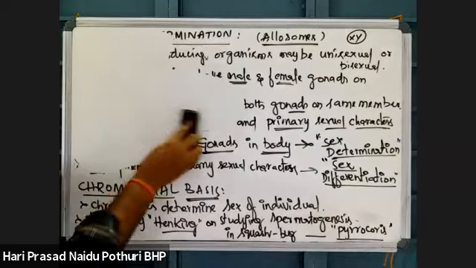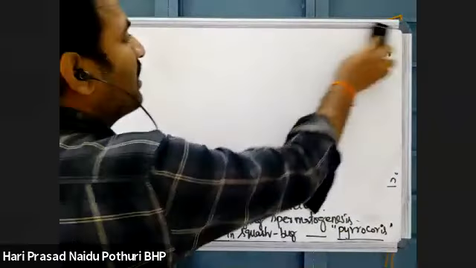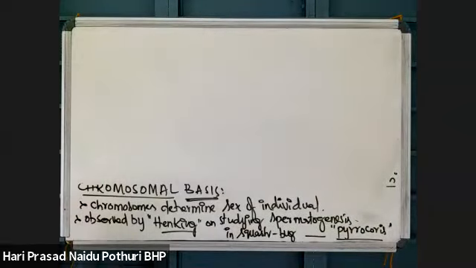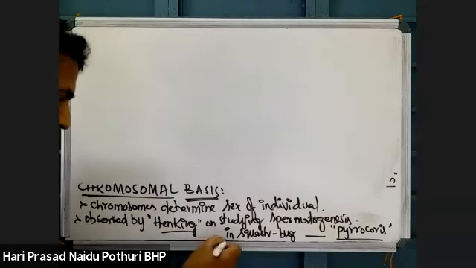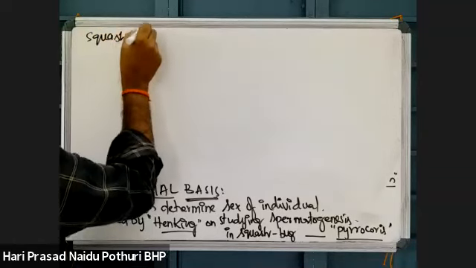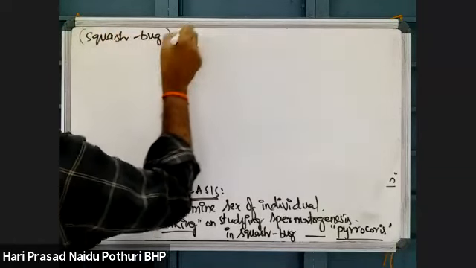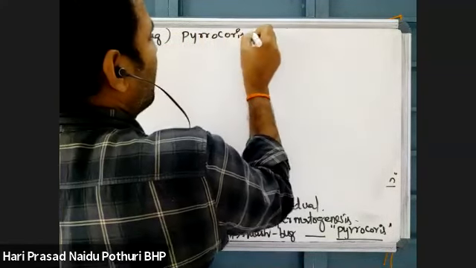Then the next, while he was studying spermatogenesis, he found that Henking observed half of the gametes had a different chromosome. See here, what we studied on the squash bug, which is called Pyrochoris.